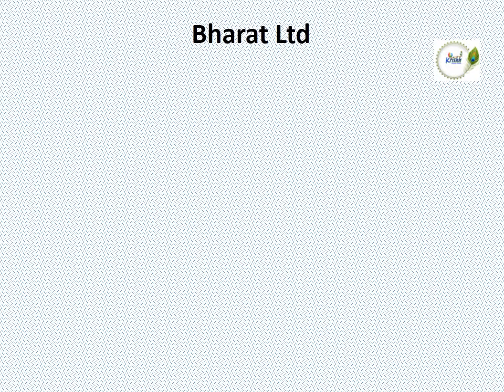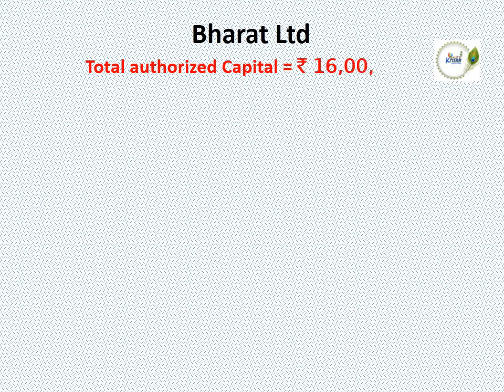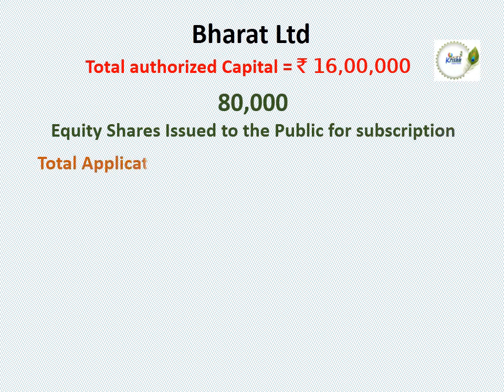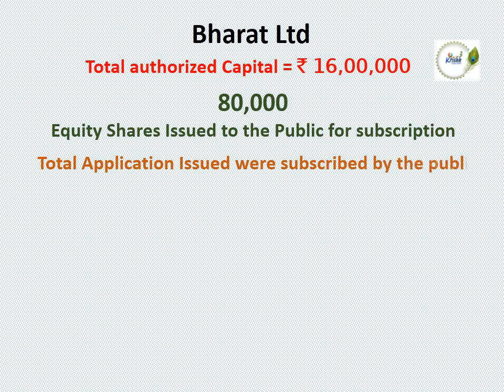So in this question, the total authorized capital for Bharat Limited is 16 lakh rupees. With that, they issued 80,000 equity shares to the public for subscription, and the total applications issued were subscribed by the public. For our calculation purpose, we take the issued capital as 80,000, the same as the subscribed capital.